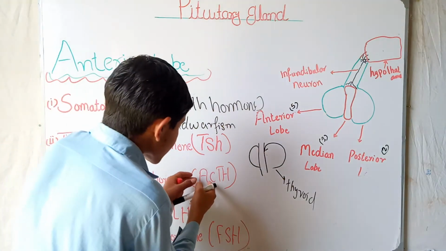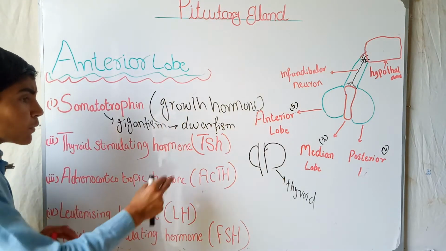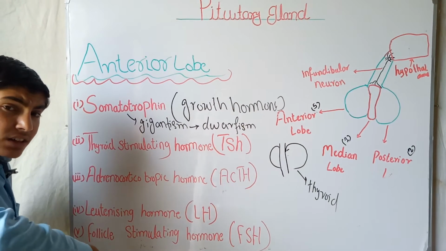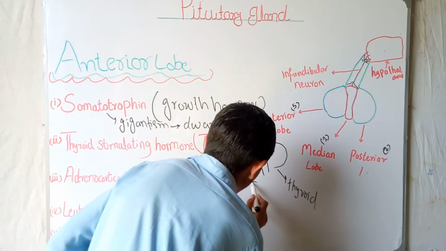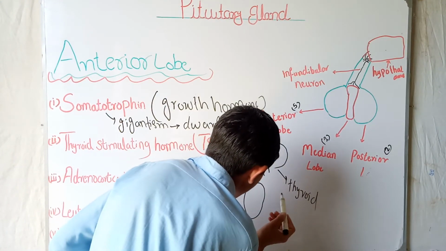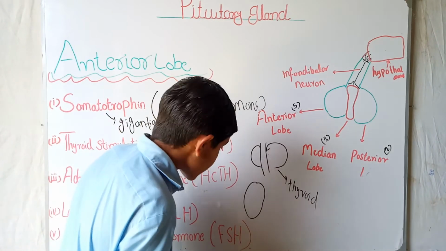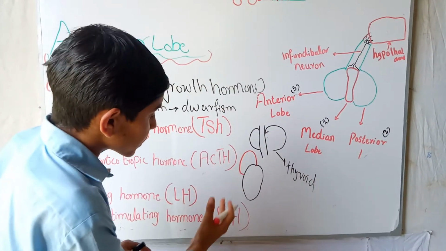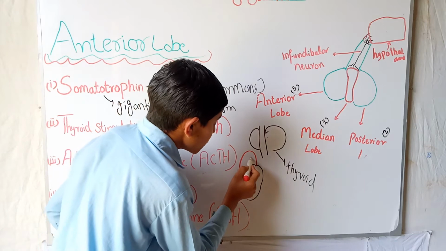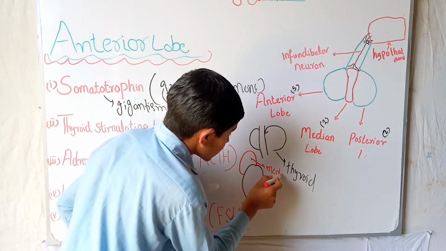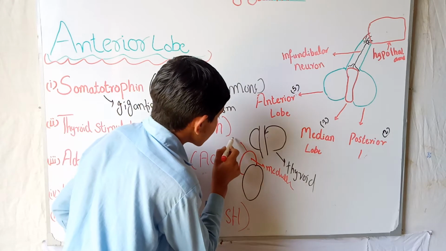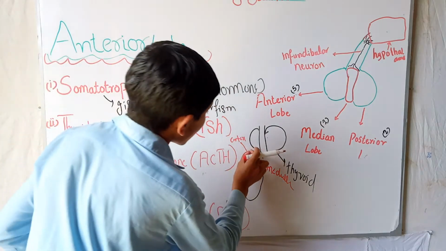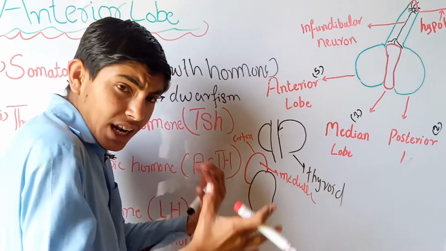Adrenocorticotropic hormone, or we can say ACTH. This hormone of the anterior pituitary acts on the adrenal gland, which is present on the kidney. Okay, this is the kidney. So the adrenal gland is present on the upper side of the kidney, which has two parts. One is the medulla, and this part is the cortex. So ACTH acts on the cortex part to release adrenal hormone.